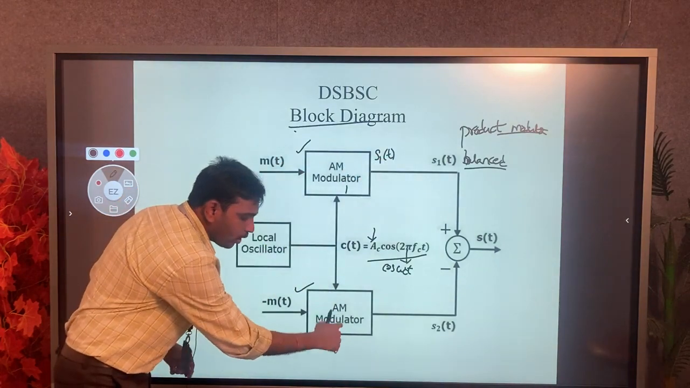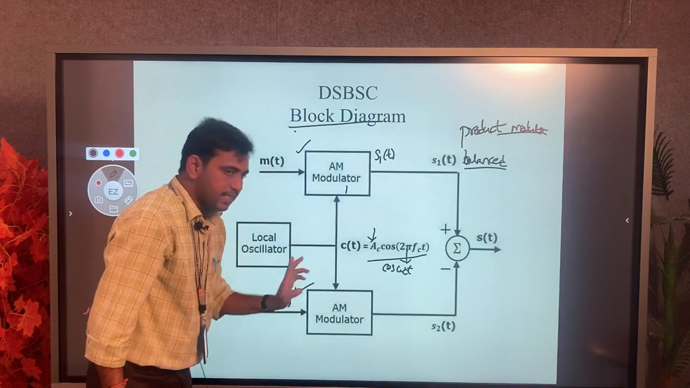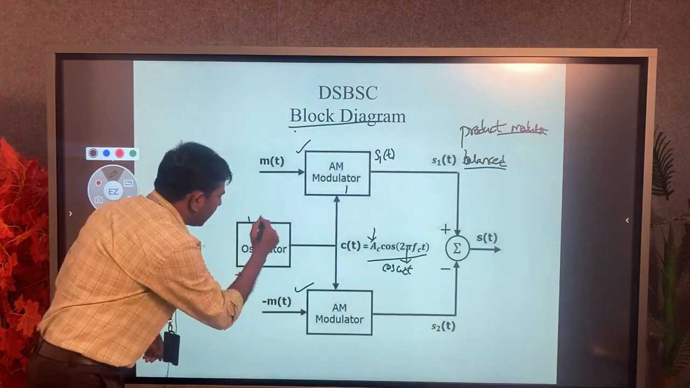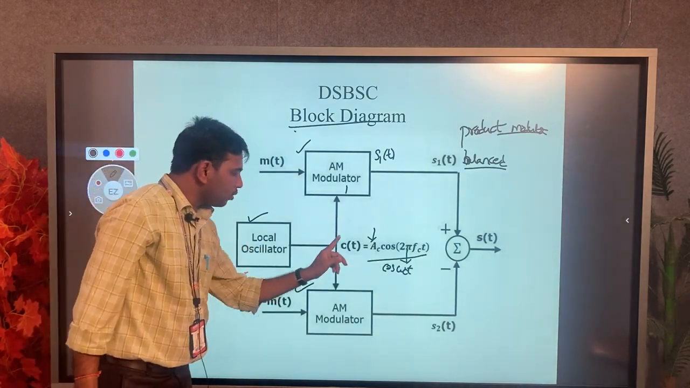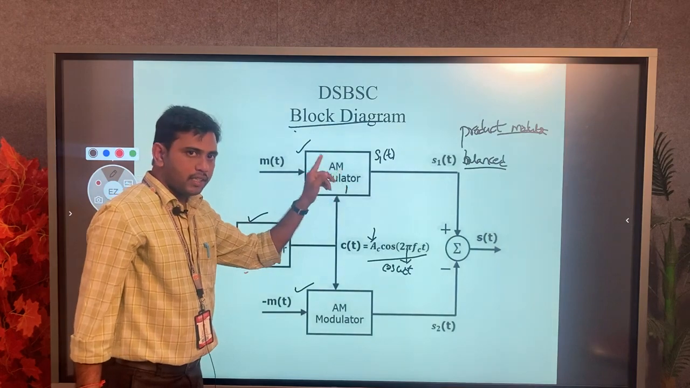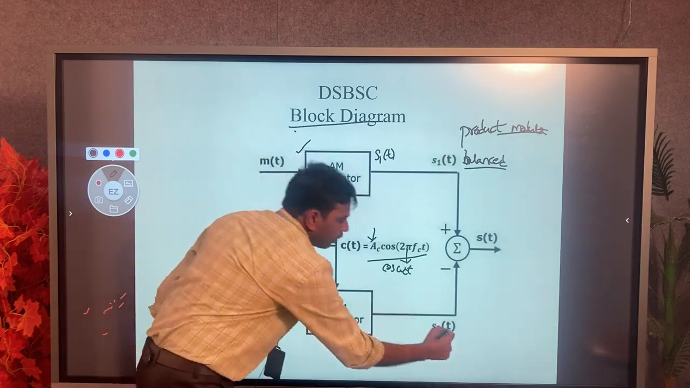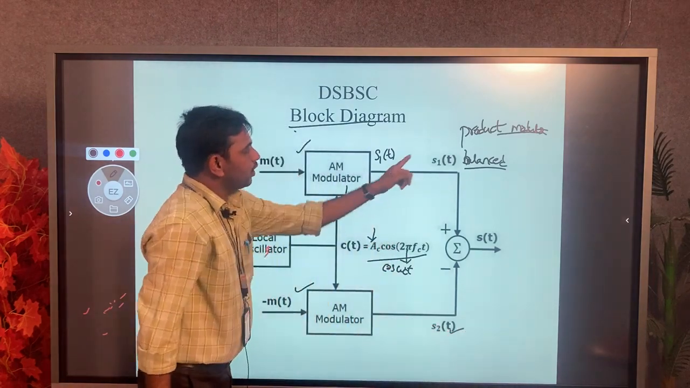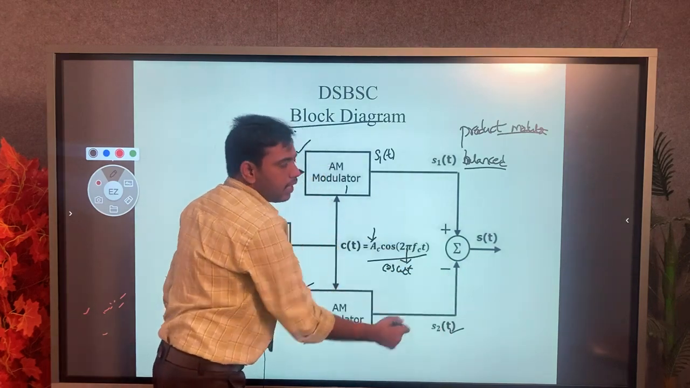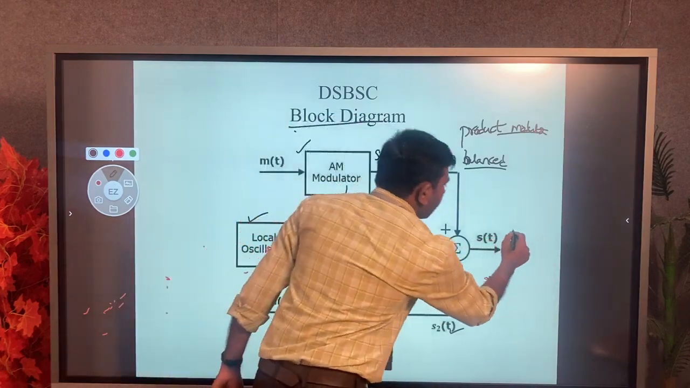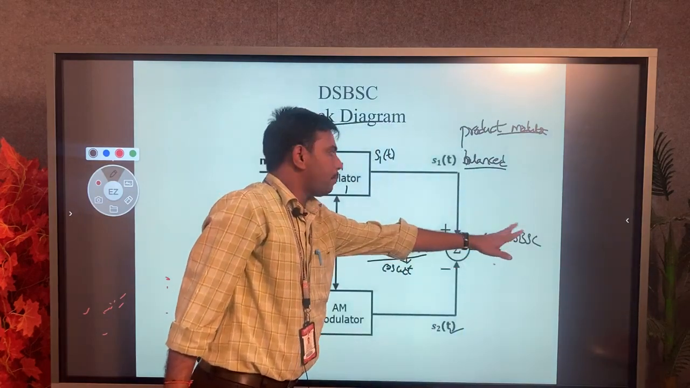Now the lower modulator, we give the negative message signal and the carrier signal. This carrier signal is generated by the local oscillator. The local oscillator transmits the carrier signal to the AM modulators, that is the upper modulator 1 and the lower modulator 2. Now these two signals are multiplied and we get the S2 of t signal. Now one is summation and the other is subtraction. That means the difference gives us the DSB-SC signal, that is double sideband suppressed carrier signal.